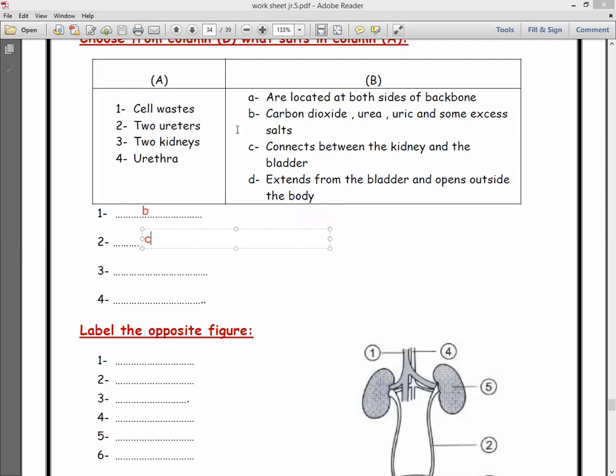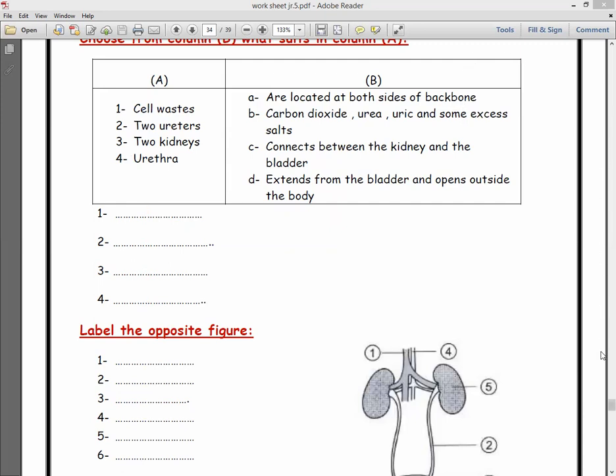So choose A. Number 4, urethra extends from the bladder and opens outside the body. So choose D. It's very, very easy.